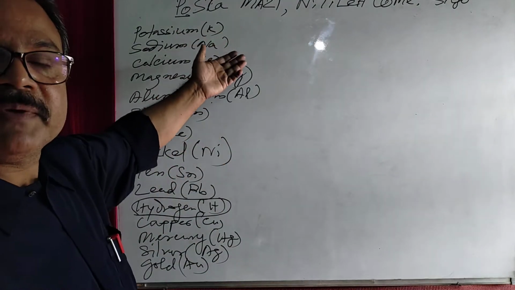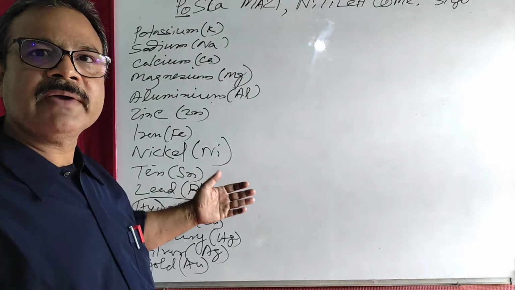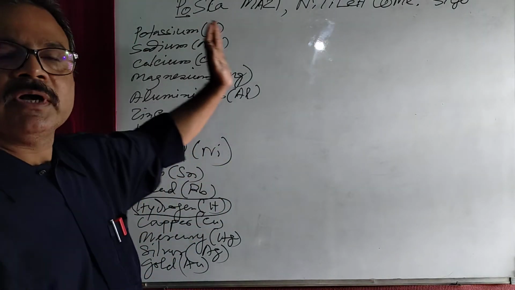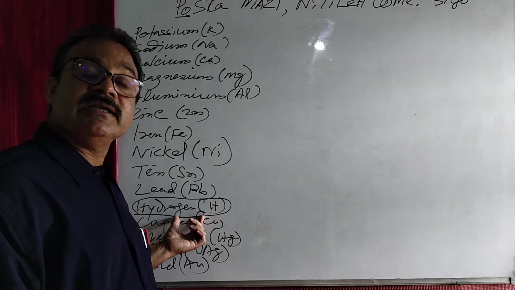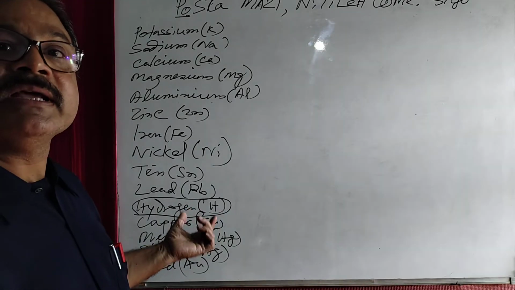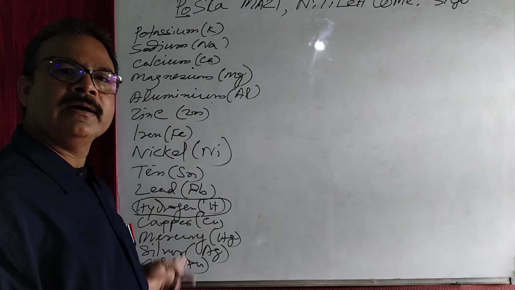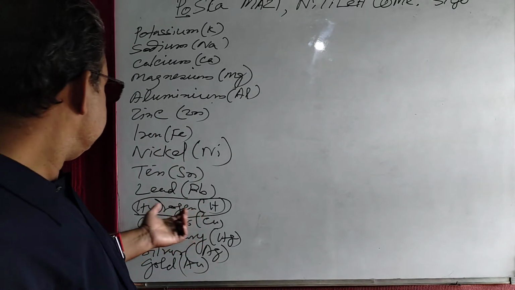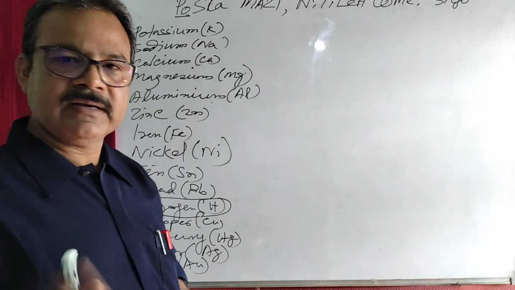Already in my previous class I mentioned to you what is an electropositive ion and what is an electronegative ion. And metals are electropositive in nature. Although hydrogen is a non-metal, it is electropositive in nature. That is why it is placed along with the metals in the reactivity series, because its reactivity is similar to that of the metals. Clear?